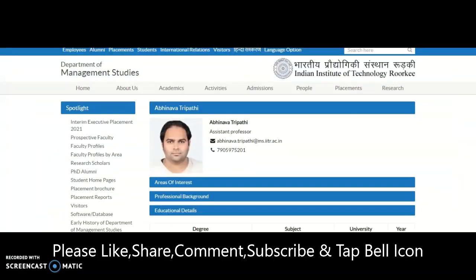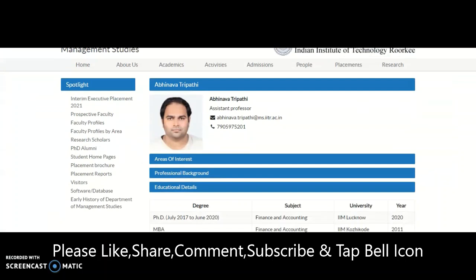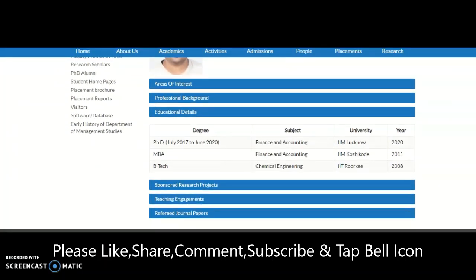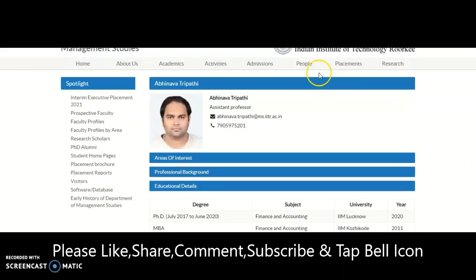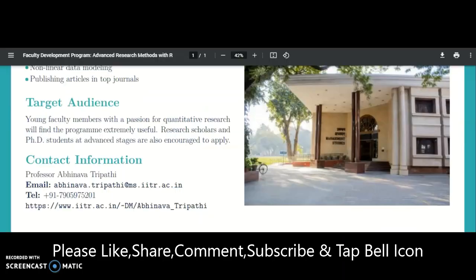He did his graduation from IIT Roorkee, post graduation from IIM, and PhD from IIM Lucknow. So you are going to get very good content and knowledge from this online workshop.